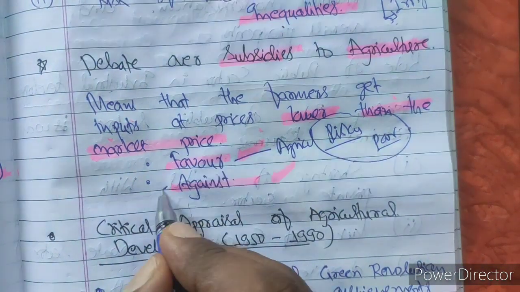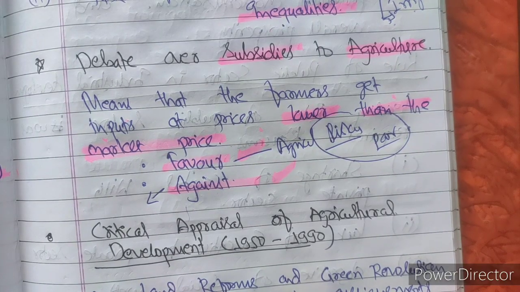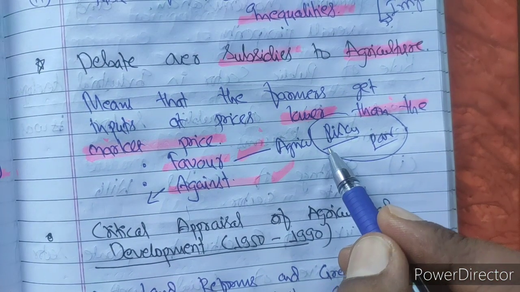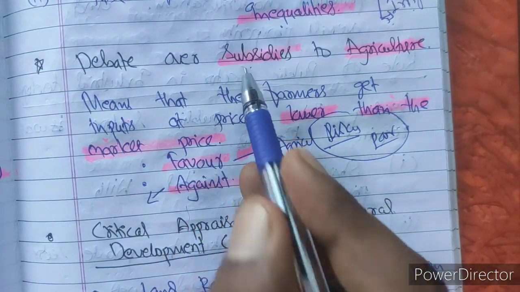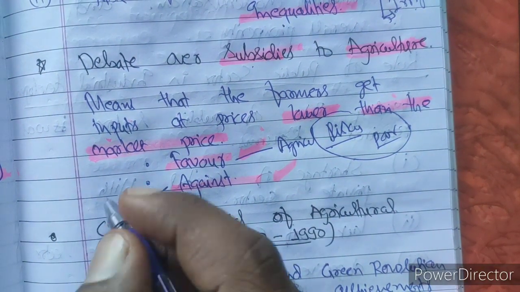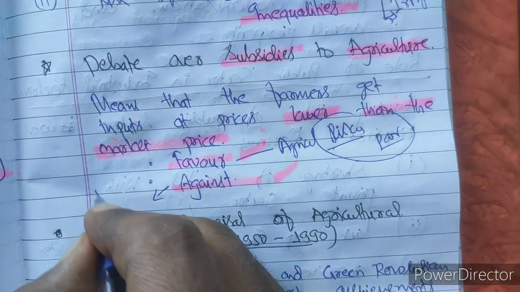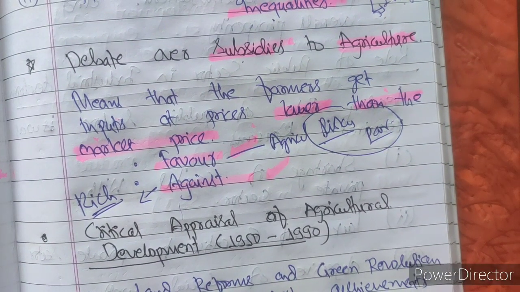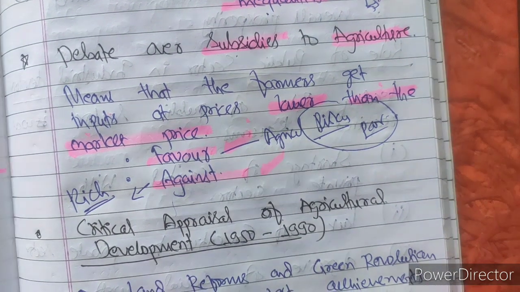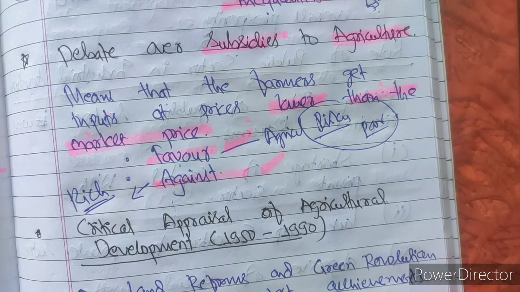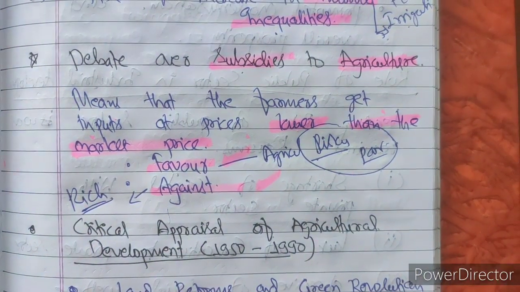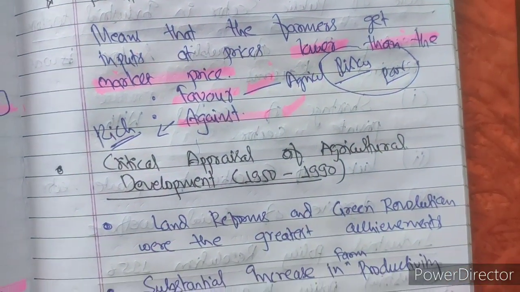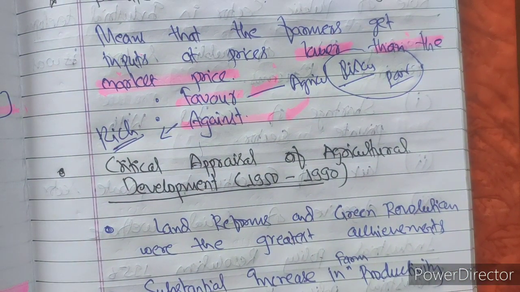But those who are against say that though agriculture is risky, the advantage of this subsidy is mostly taken by rich farmers. Those who do not need the subsidies are getting the advantages. So now let us see further. These are the arguments in favor and against.